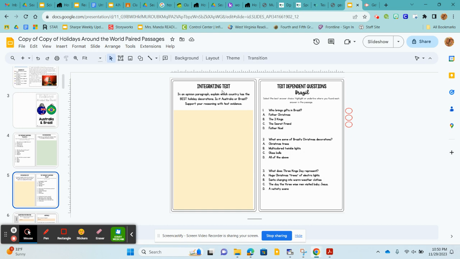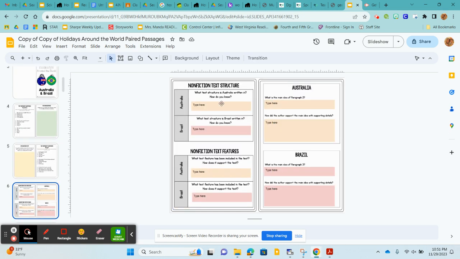You're also going to integrate the text. Integrate means you're going to combine those. In an opinion paragraph, tell me which country has the best holiday decorations. Is it Australia or Brazil? And support with text evidence. Tell me why. Over here, you're going to look at the text structure. What text structure is Australia written in? What text structure is Brazil written in?